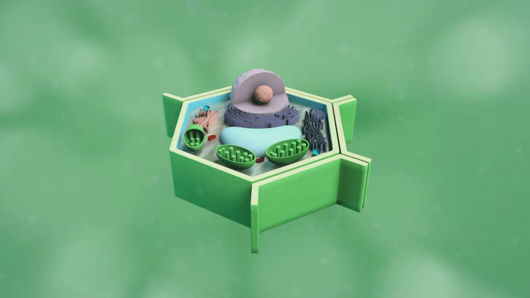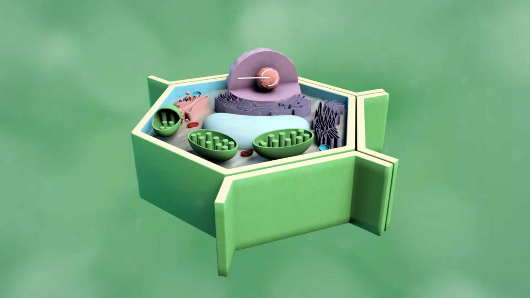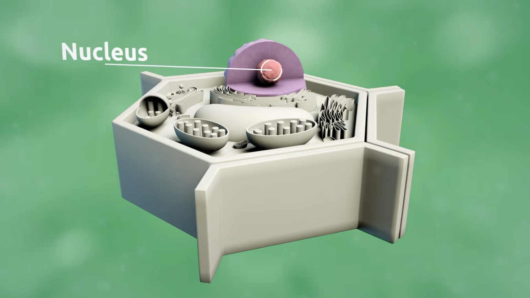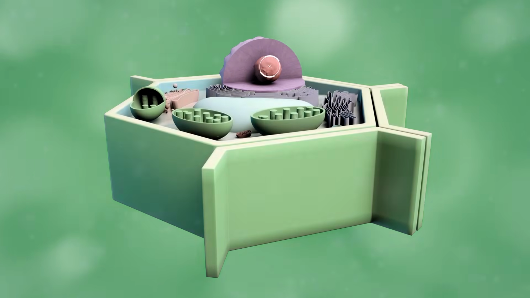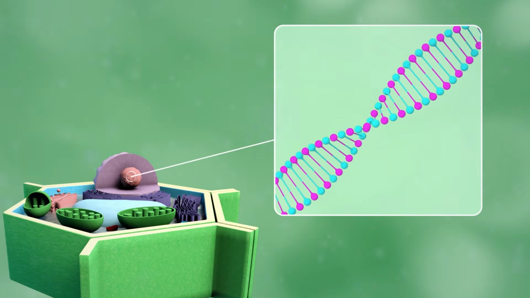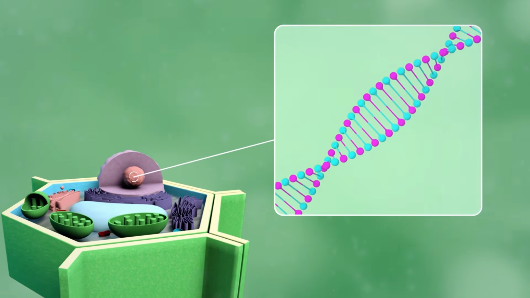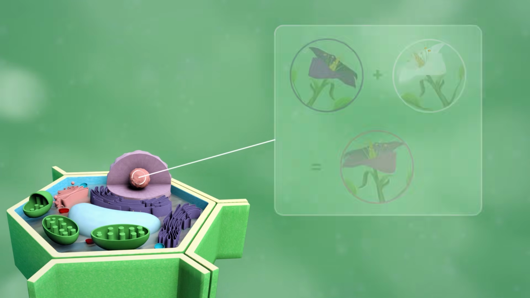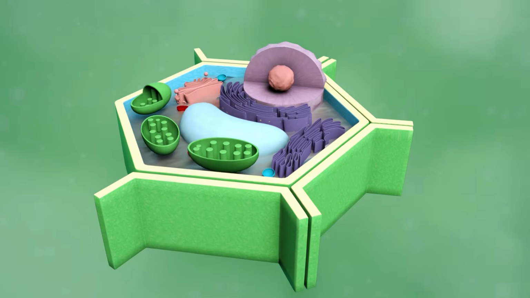A plant cell is a eukaryotic cell. The nucleus is in charge of all cell functions. DNA is stored in the nucleus. DNA is made up by genes, which hold genetic information. When plants reproduce, the genetic material will pass on to the new plant. For this reason, new plants will have the same characteristics.